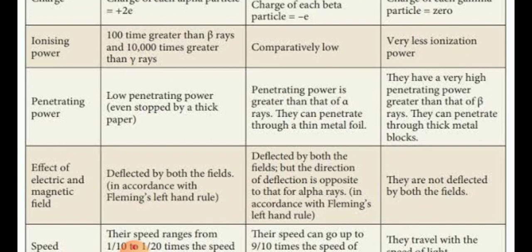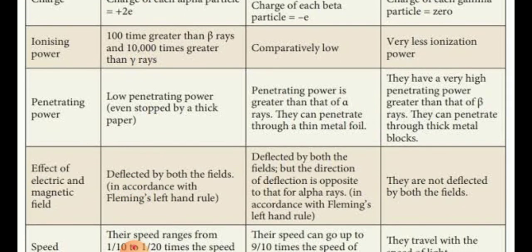Penetrating power. How can they penetrate? Penetrate means they can pass through any substance and go to the other side. So we say, isn't it, radiations are harmful for our body. They can penetrate our skin, they can penetrate our body, they can penetrate even your bones. So some of these rays have penetrating power. You could see alpha rays have less penetrating power, they can even be stopped by thick paper. Beta rays have penetrating power greater than that of alpha rays. They can penetrate a thin metal foil also.